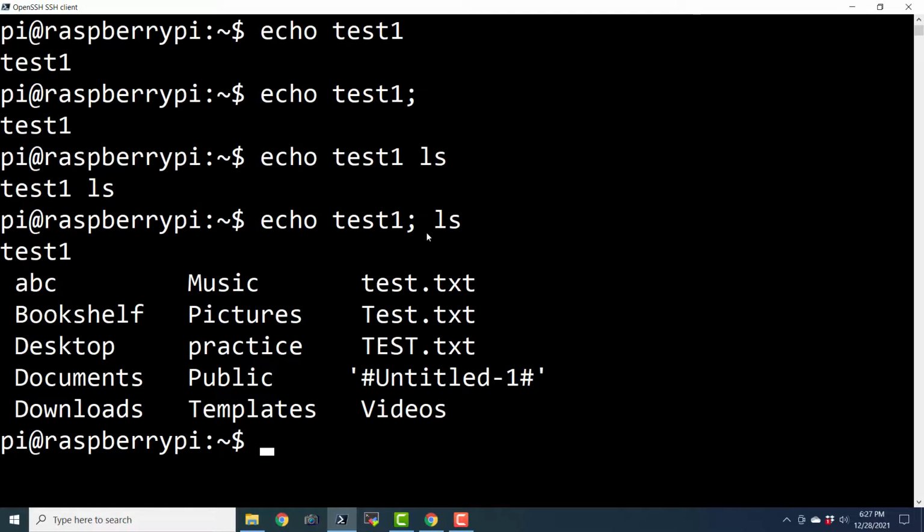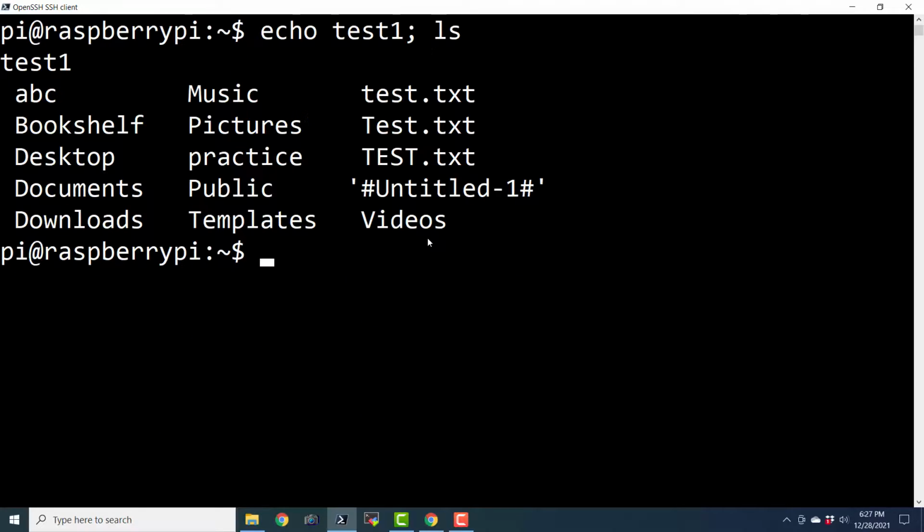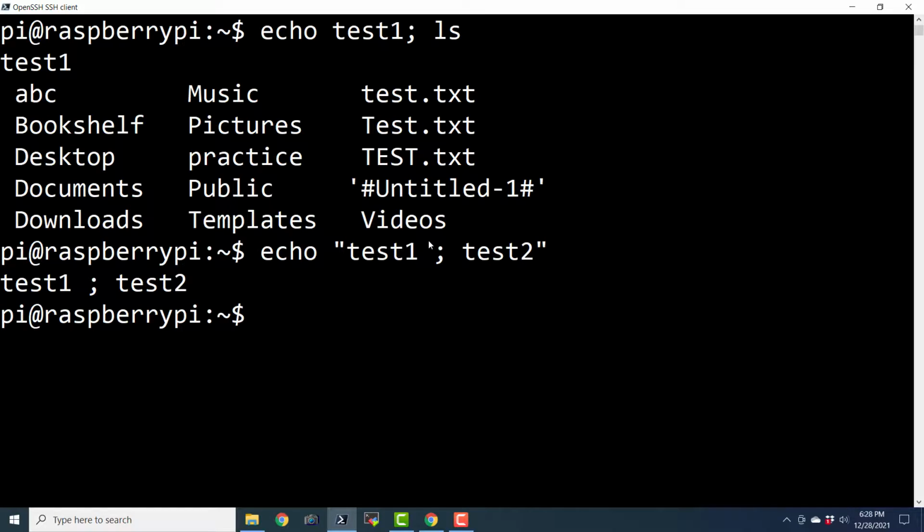We can even use the echo command to print the names of the variables as well as the contents of the variables. And we are actually going to see that in the coming episodes of this entire series. Now, another thing about echo is that we can even have the escape sequence. So if I say echo test 1, test 2, it is actually printing test 1 and test 2.